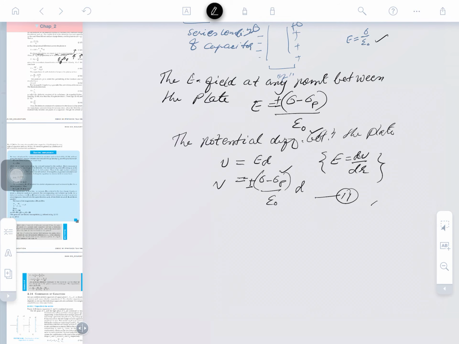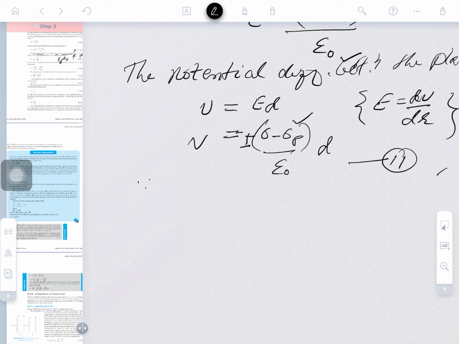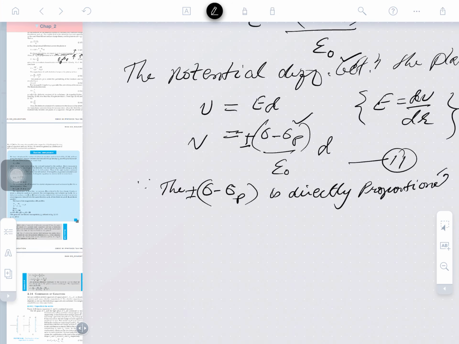So, we will write down here the electric field, since we will write sigma p, okay, is directly proportional to what? Sigma.